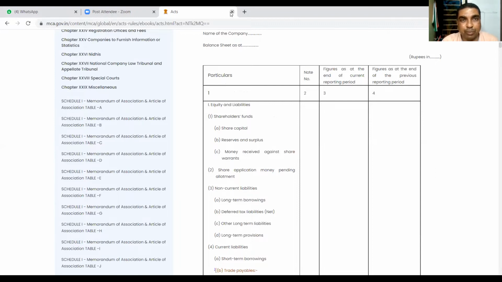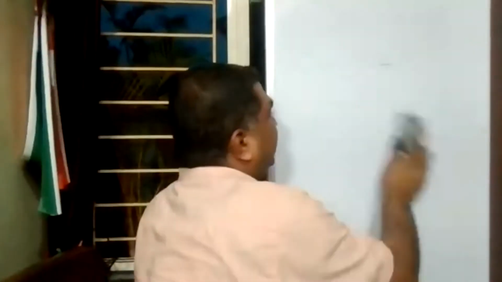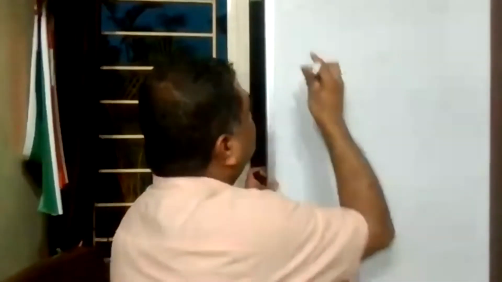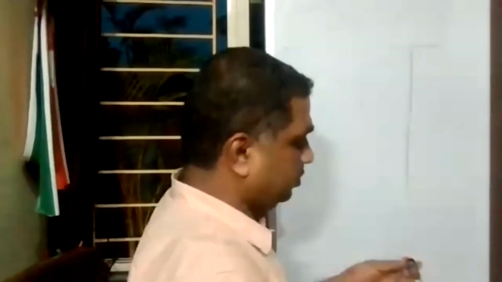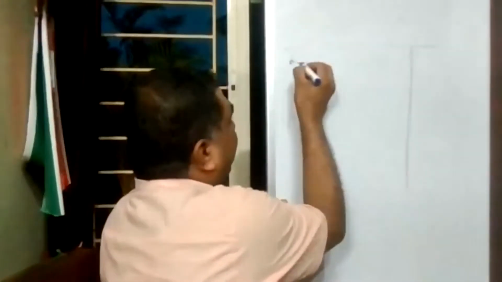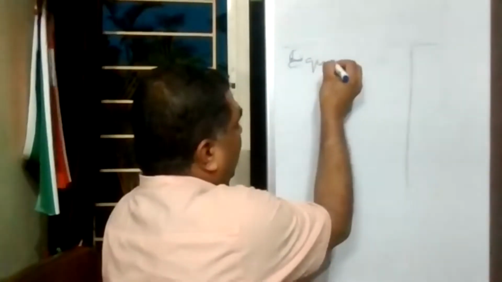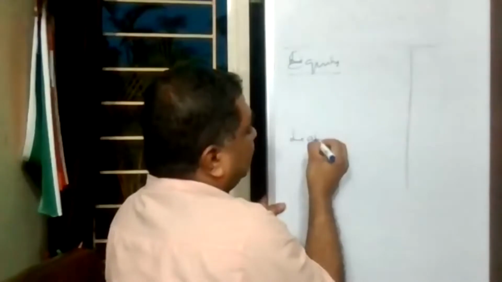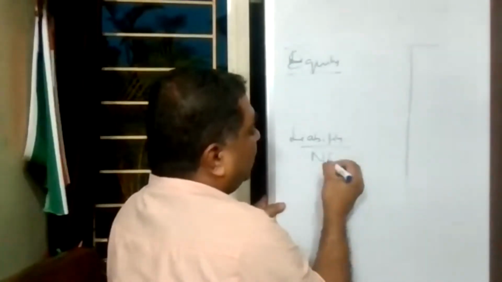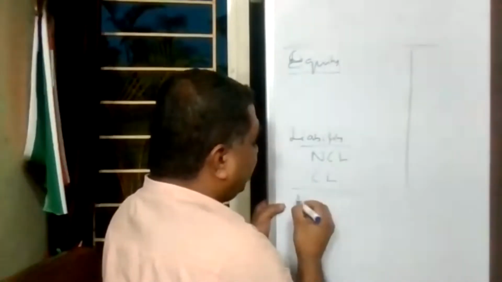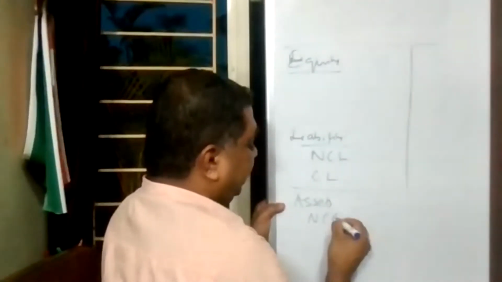So if I make a vertical balance sheet here, first I'll write liabilities: equity, then liabilities, again non-current liabilities and current liabilities. Then come assets: non-current assets and current assets. This is how we write it.